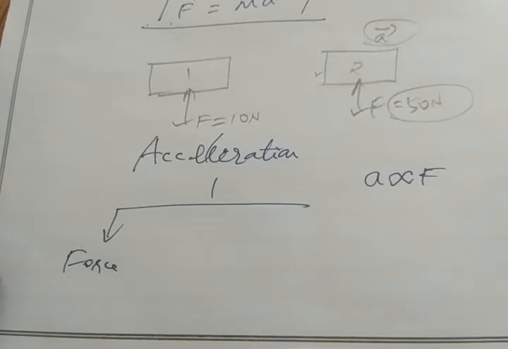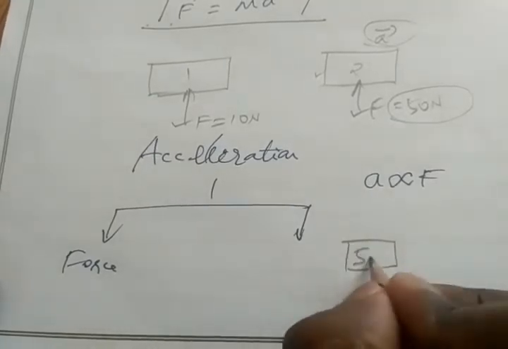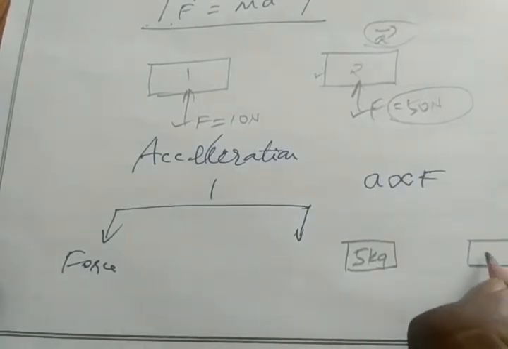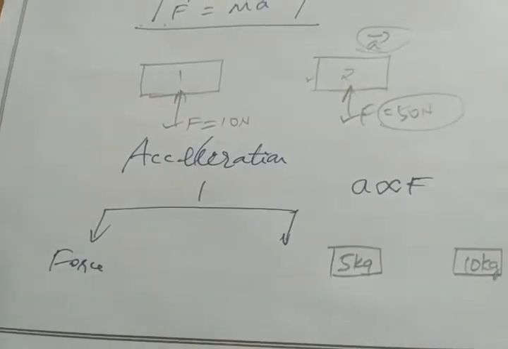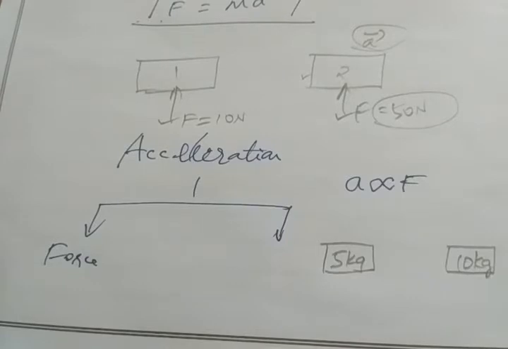Clear? So what is the other factor on which acceleration depends? So consider the situation. We have two different masses. For example, mass of object 1 is 5 kilogram. Mass of object 2 is 10 kilogram. Now I give the same magnitude of force.